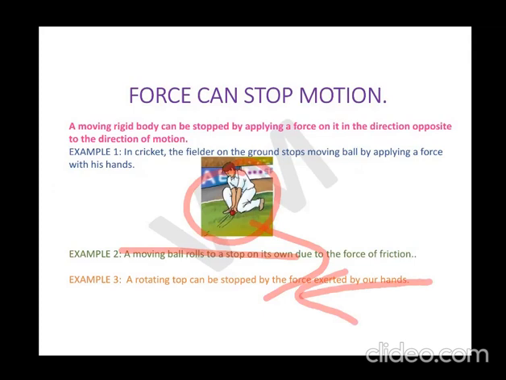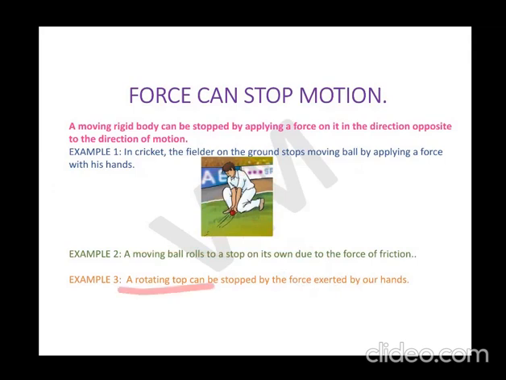The ground stops it continuously in the opposite direction, and so the rolling ball stops, right? Next, you might have seen the rotating top moving, right? That also, if you go and put your hand on it, what will happen? As you applied force with your hand, the rotating top stops.